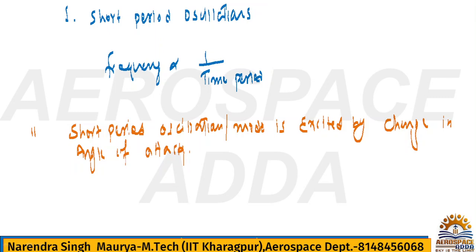As I told you, two types of disturbance. One is pilot control inputs, like flap deployment or any control surface changes or power setting being changed by the pilot. Then disturbance will be there for the airplane. Another is the air gust, a sudden gust that comes and hits the aircraft.